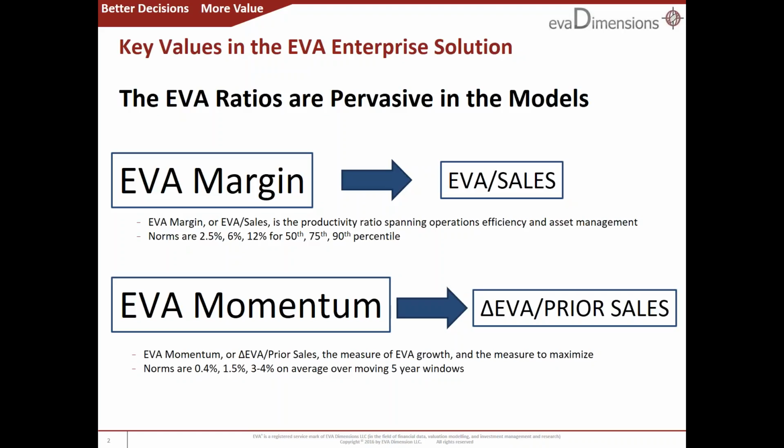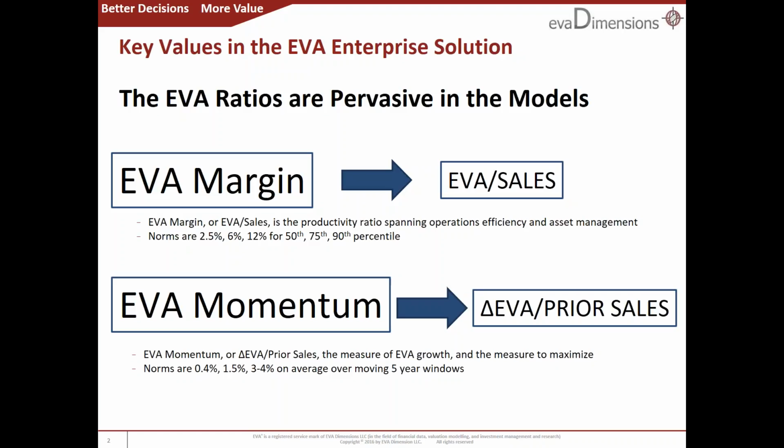EVA momentum is the change in EVA divided by prior period sales. In other words, it's an EVA growth rate scaled to the sales size of the business, and it too is a statistic with norms and tendencies. Over 5-year moving windows, it averages about 0.4% a year for the median S&P 500 firm, 1.5% a year at the 75th percentile, and 3 to 4% a year for the 90th percentile.